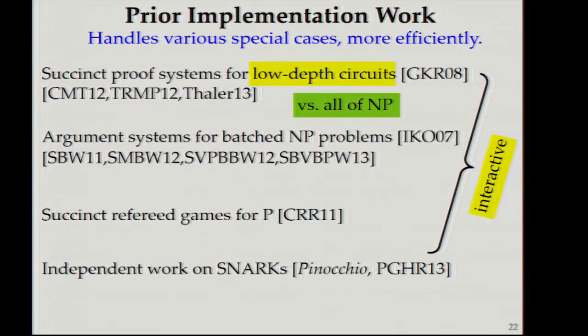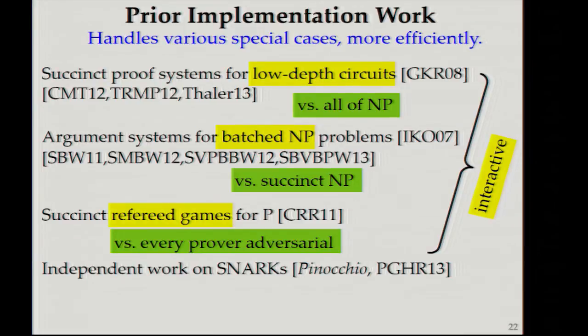There has been work on low-depth circuits, and we work with arbitrary programs. There has been work on verifying batched NP computations, where the savings come when you have multiple proofs that are verified together, while we get succinct verification even for a single theorem. And there has been work on something called succinct refereed games for polytime computations, where you assume that you have many provers of which at least one is honest. And in our setting, we assume that the prover is adversarial.